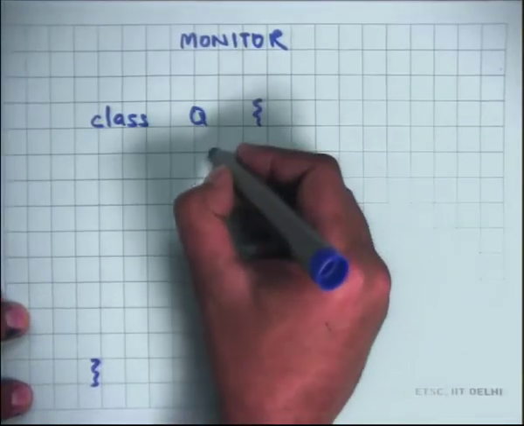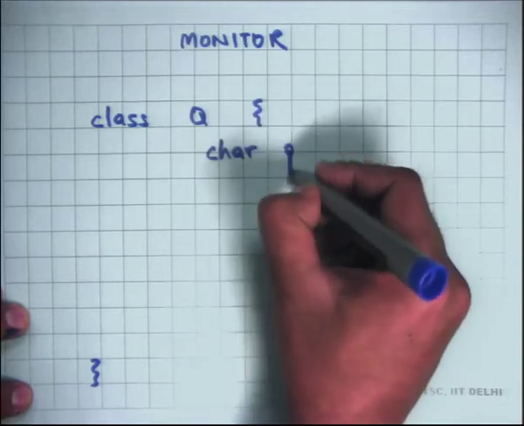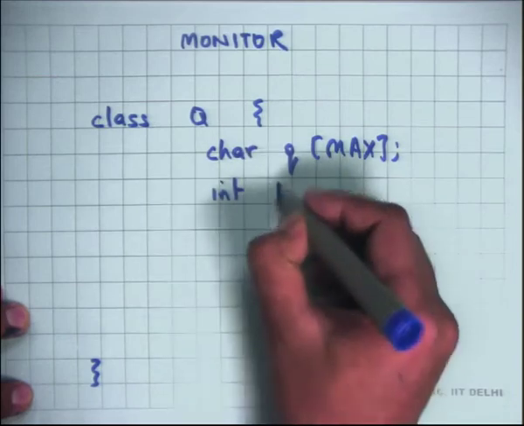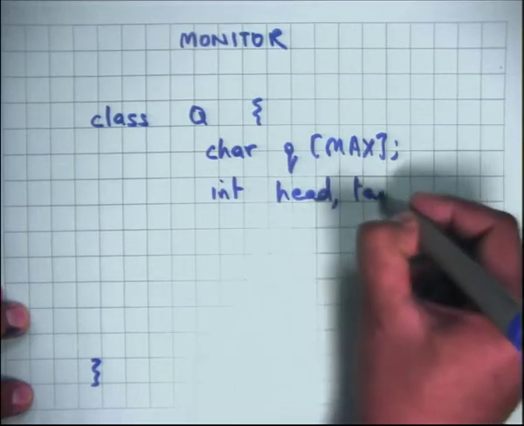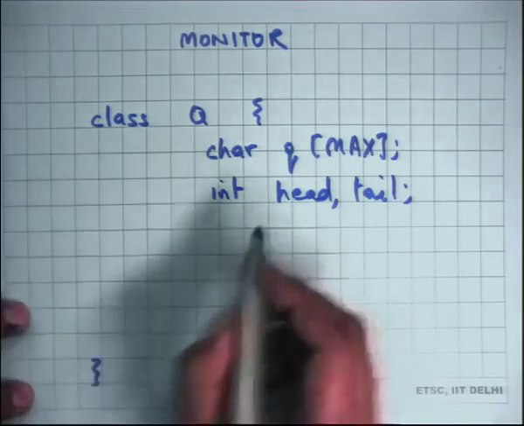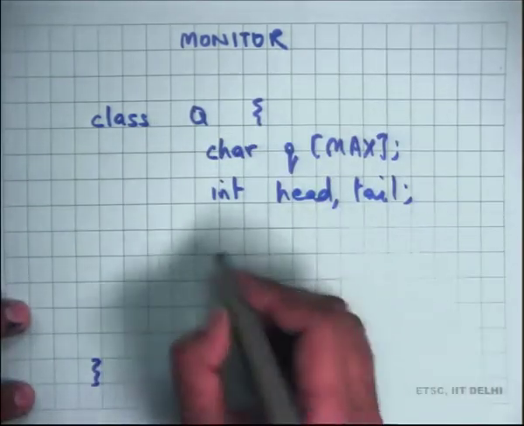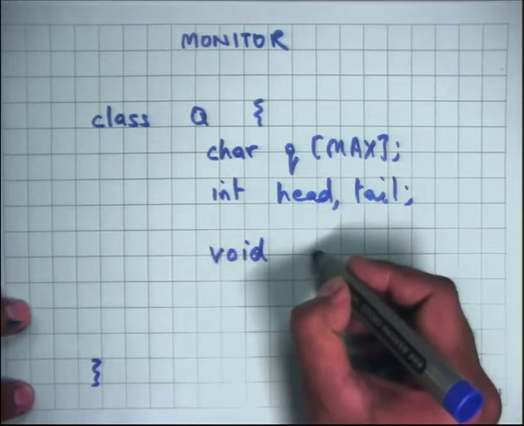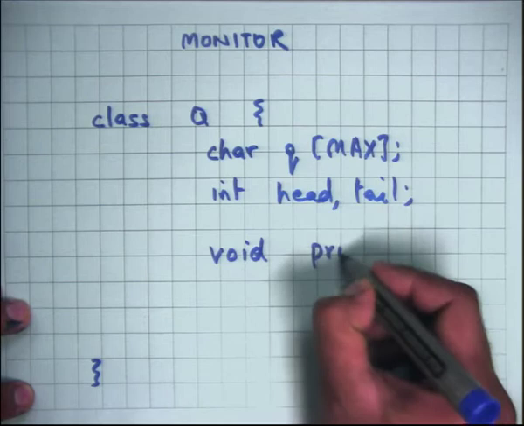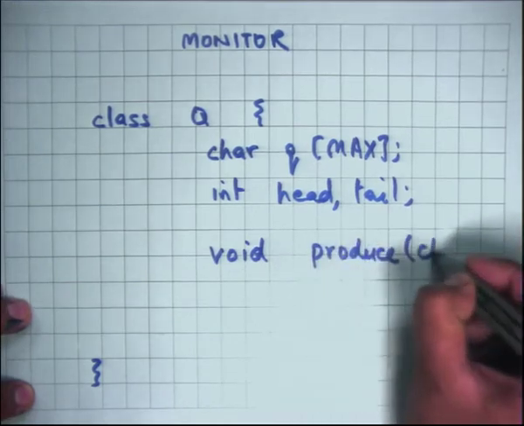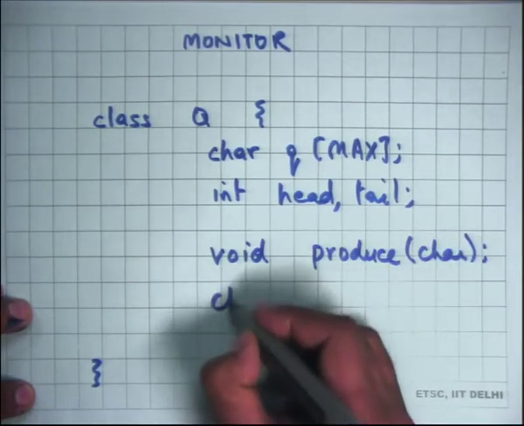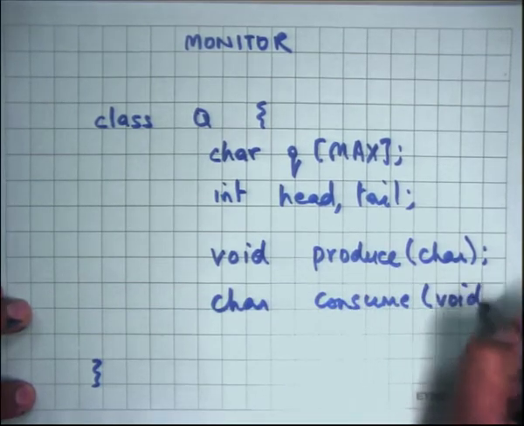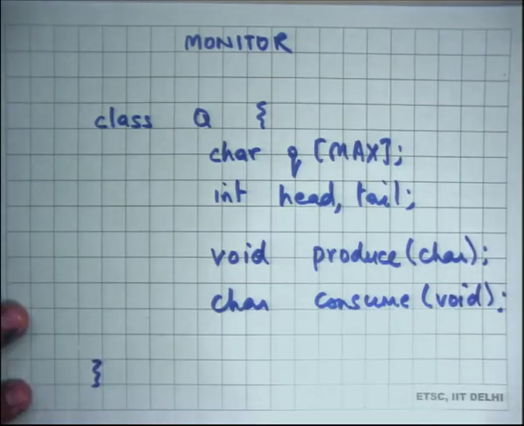Let's say in our case it has this shared data called Q, and these pointers, head and tail, and so on, and it will have some functions which operate on this shared data. All right. So there is this function called, let's say, void produce, and char consume. All right.